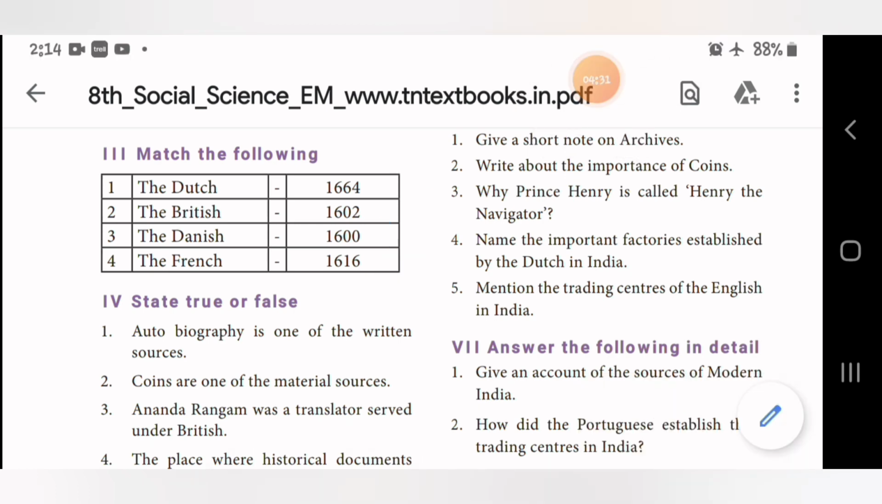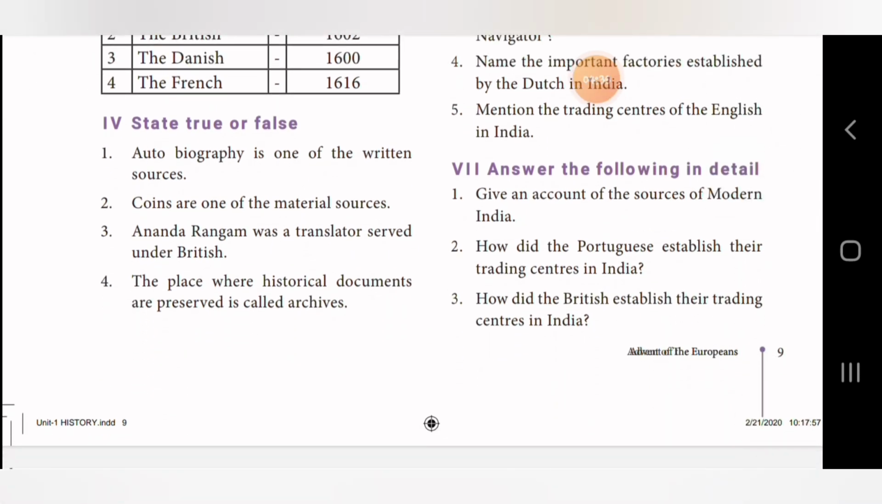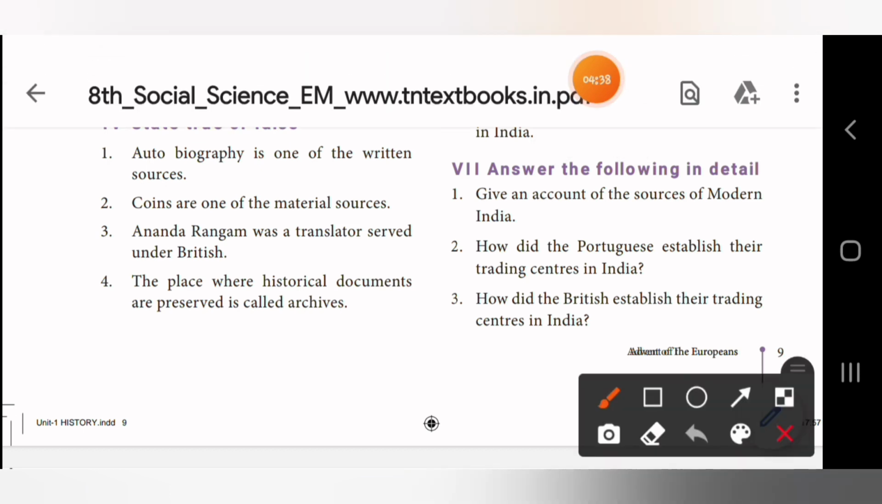Next, coming to true or false. State true or false. First one, autobiography is one of the written sources. Yes, it is true. Second one, coins are one of the material sources. Yes, it is true. I'll just write T in short.